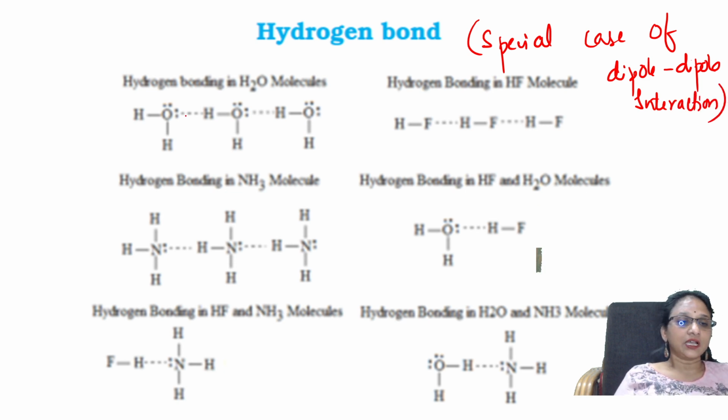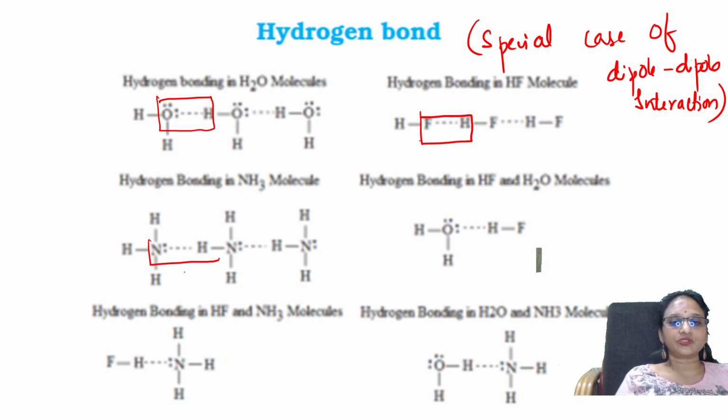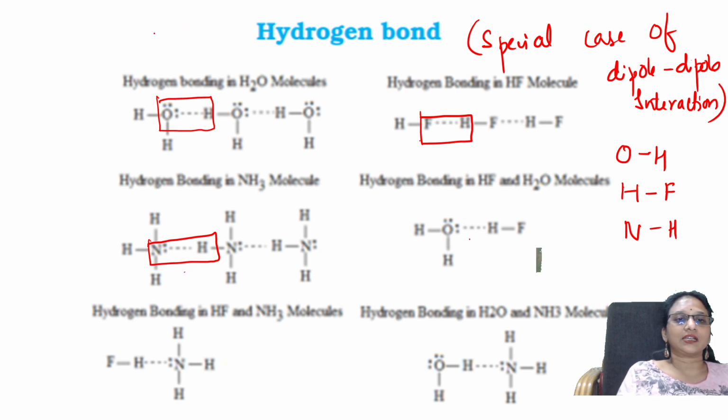Remember, students, hydrogen bonding is formed between oxygen and hydrogen, between fluorine and hydrogen, and between nitrogen and hydrogen. Remaining all the same. And always remember, hydrogen bonding is denoted by dotted lines.